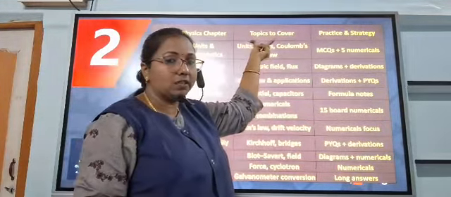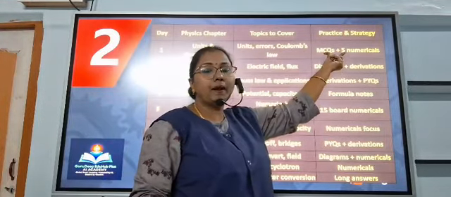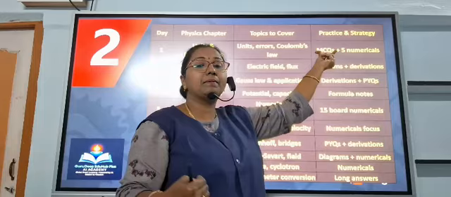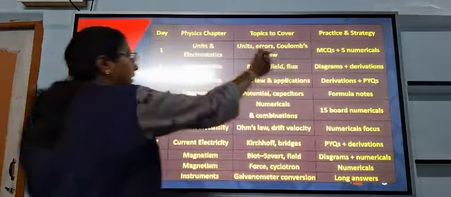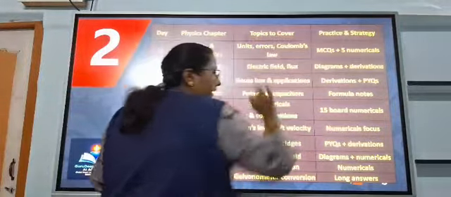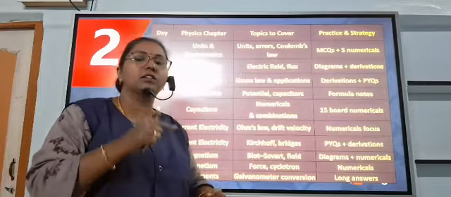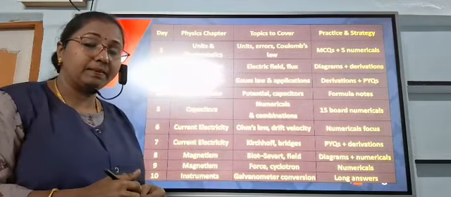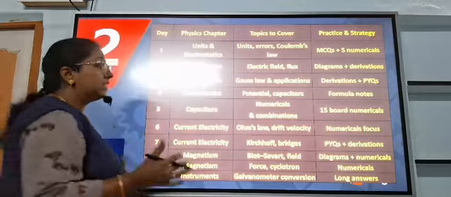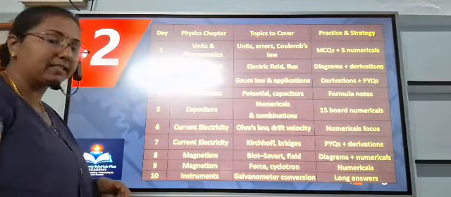And practice at least 6 chapter numerical and MCQs, especially Coulomb's law numericals: how much force is experienced by a single charge or a combination of charges, and what is the total force experienced by a given charge.